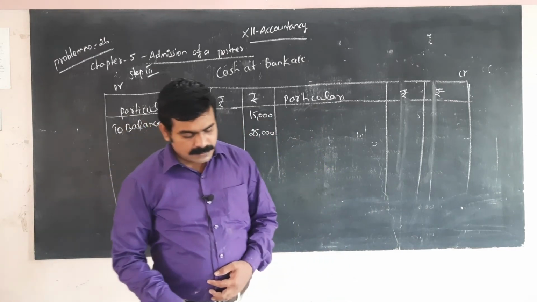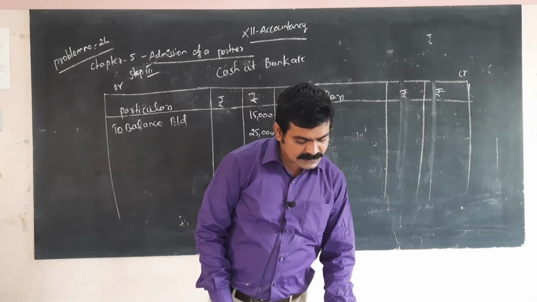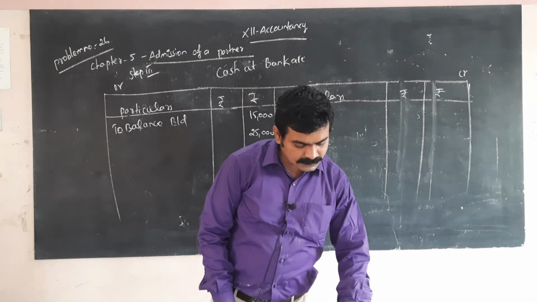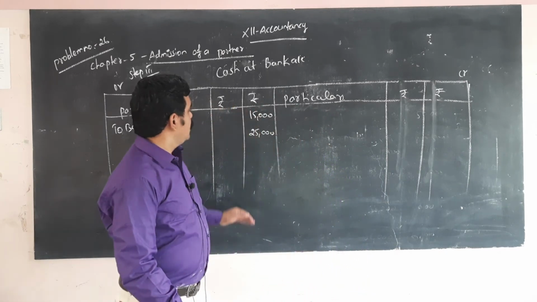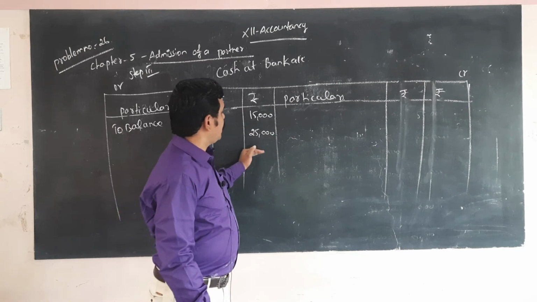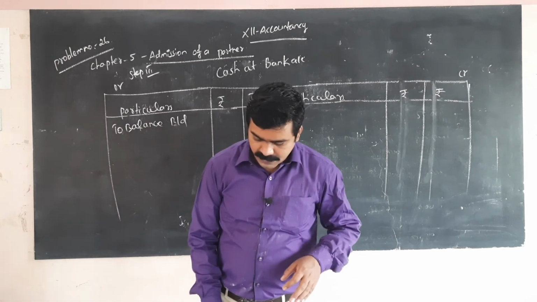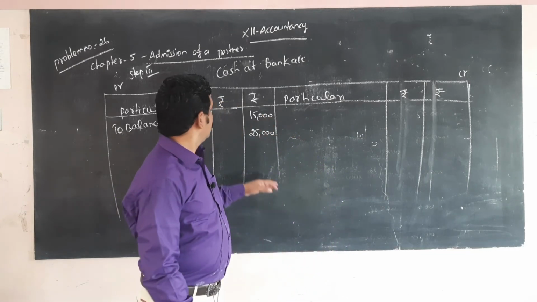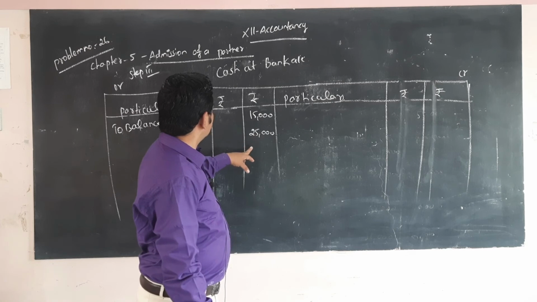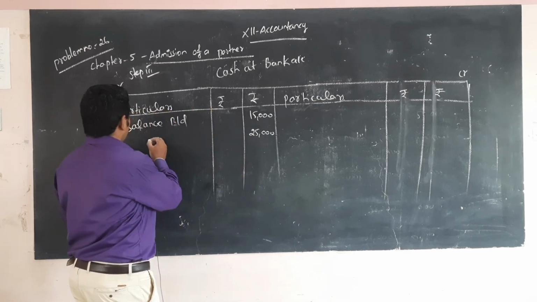So the last amount is balance brought in as capital, then assets, then cash at bank. So we have to divide that amount. This is the amount transferred to the partners' capital account. The amount is 50,000, 15,000, 20, 40,000 plus 10,000. So the partners already brought in goodwill.